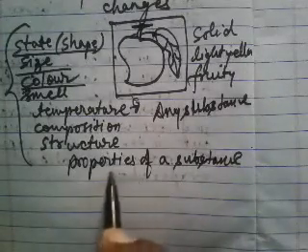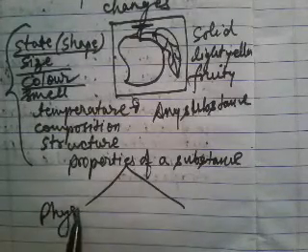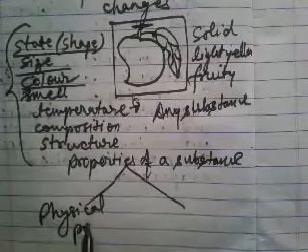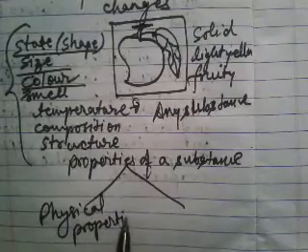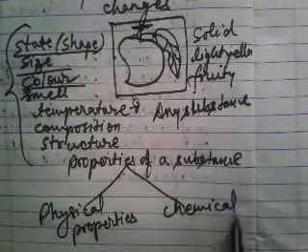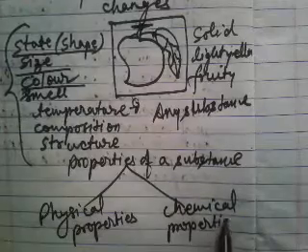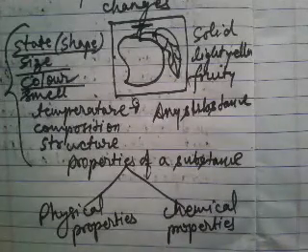And these properties are basically based on two criteria: physical properties and chemical properties. Some are the physical properties of the substance and some are the chemical properties of the substance.